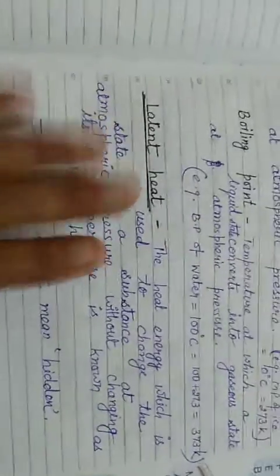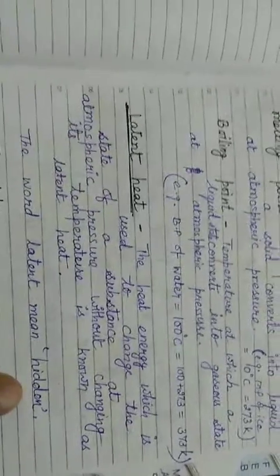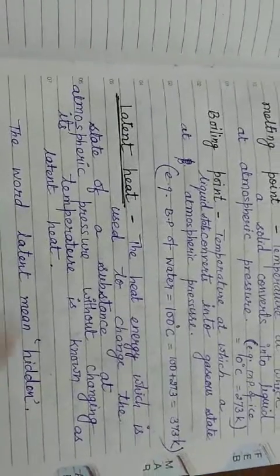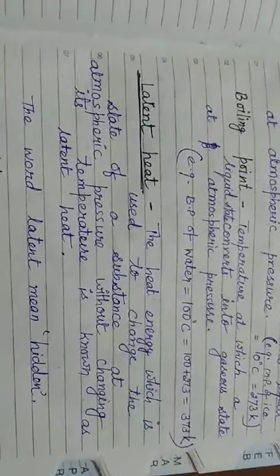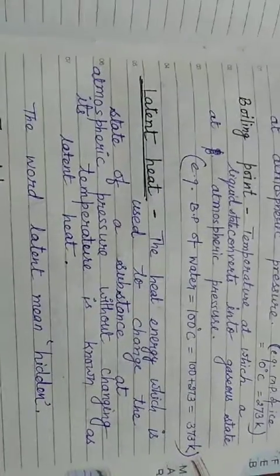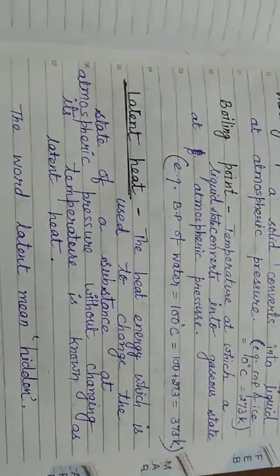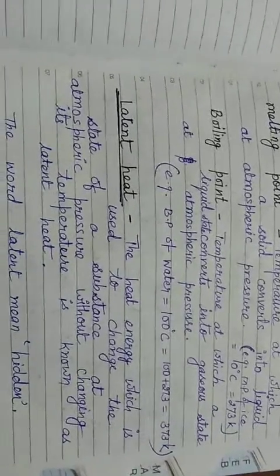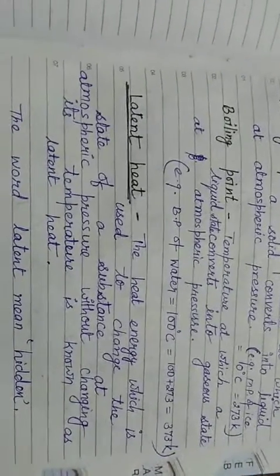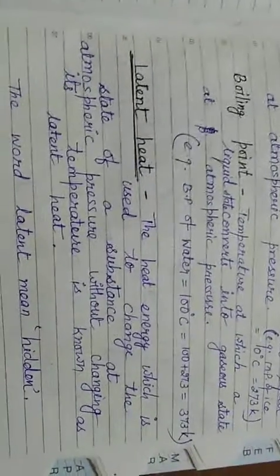Now we'll come back to the point latent heat. Now what is latent heat? The word latent means simply hidden. So latent heat means hidden heat. So what actually happens? For example, you have placed ice in a room at room temperature. You will observe that the ice slowly starts melting. Now you know the temperature of ice is 0 degree Celsius. Now observe the temperature when the whole ice gets melted. At that particular point, if you observe the temperature of the water, you will see that it is also 0 degree Celsius.